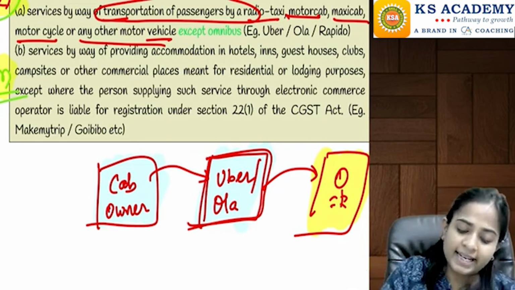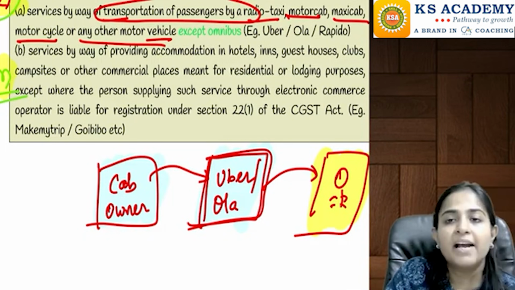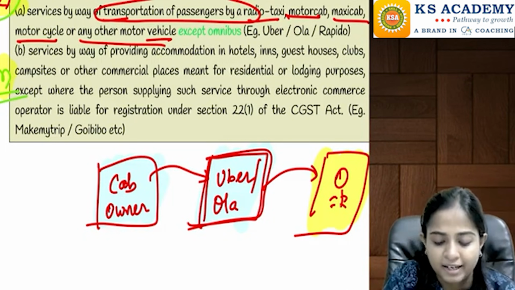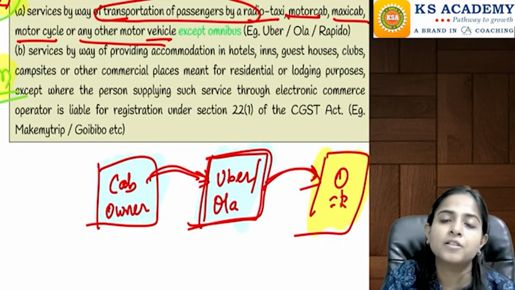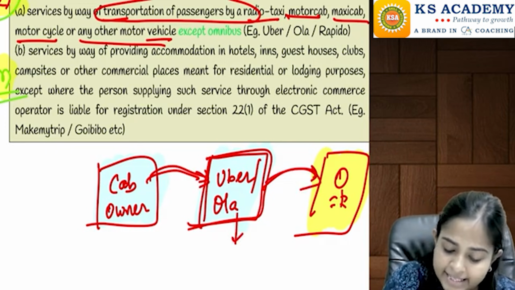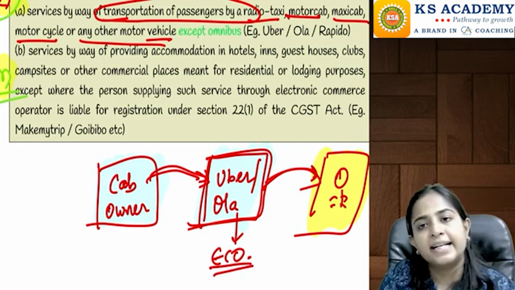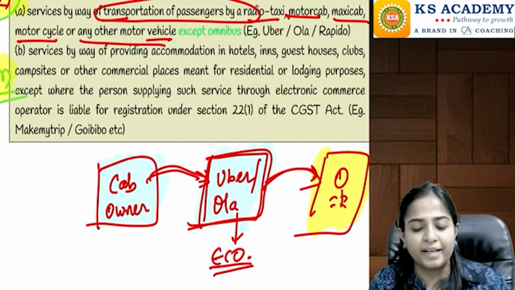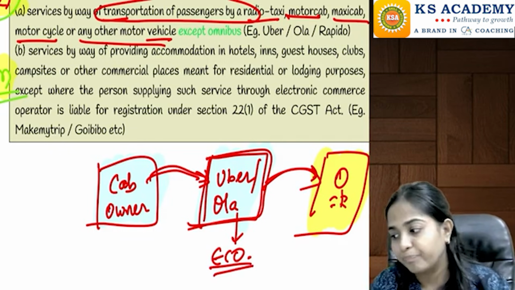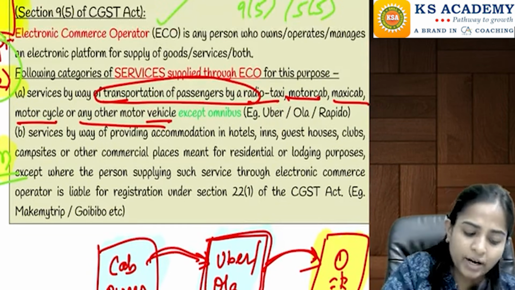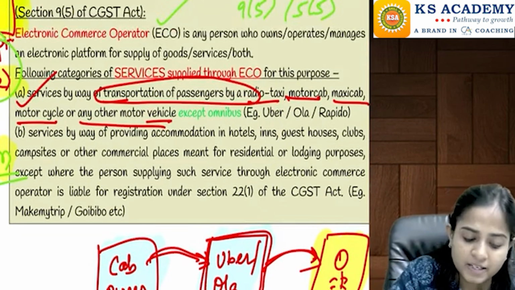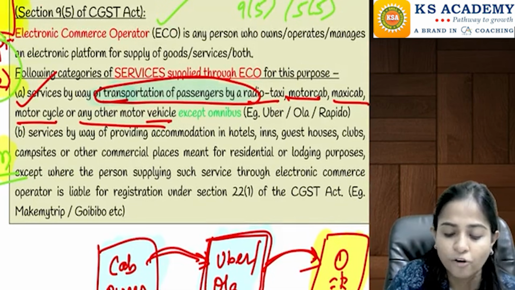They are telling that in such a case, if transportation of passengers is being done, then the person responsible to pay the tax is the e-commerce operator, that is Ola or Uber, who will be responsible to pay the tax to the government. Are you understanding this? That is the first point, that is services by way of transportation of passengers.